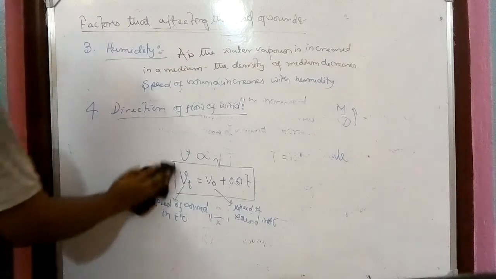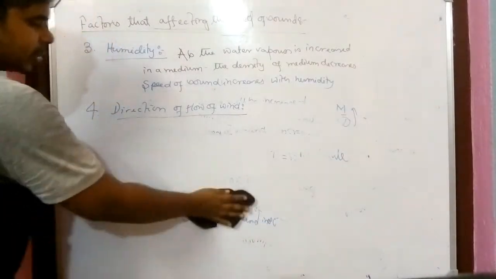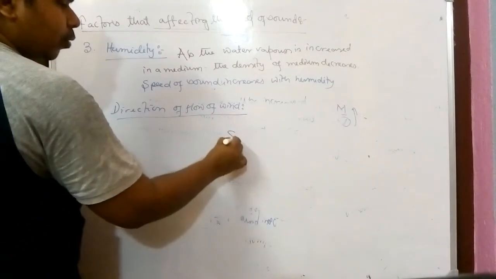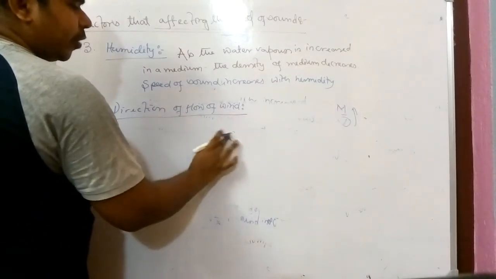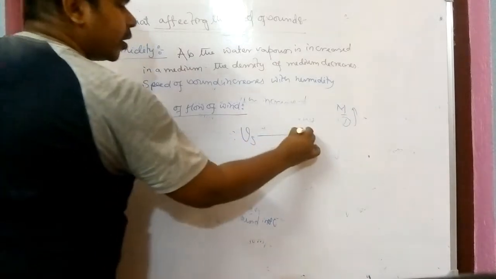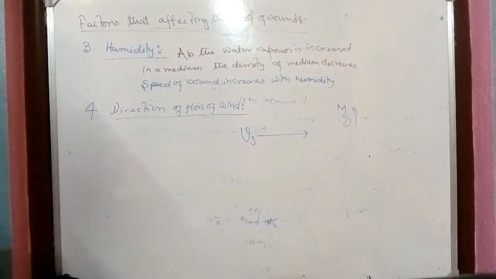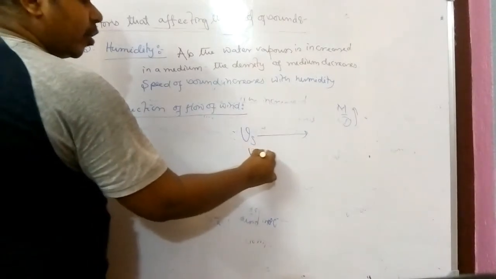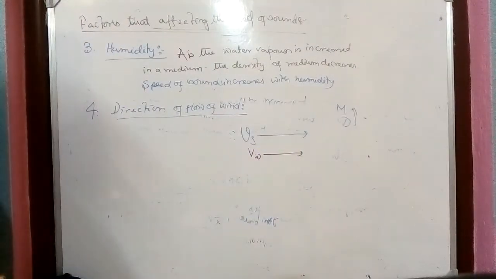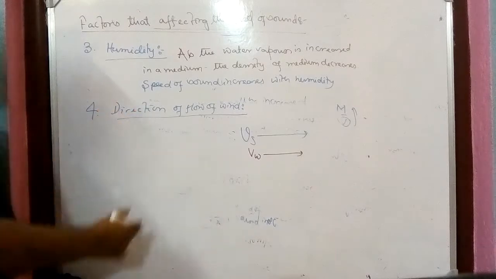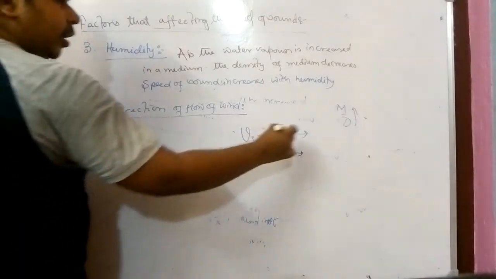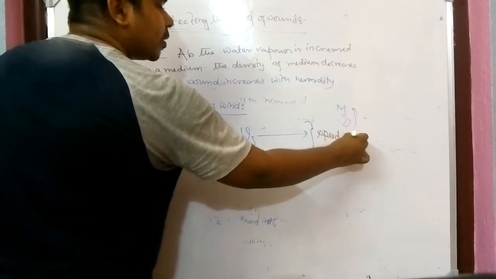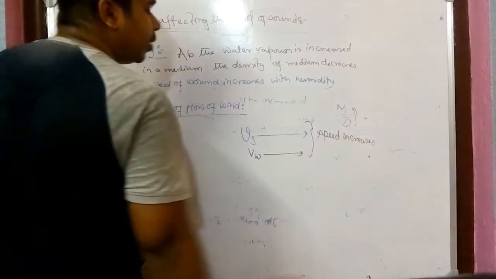Even if I had not told you, by common sense you can understand in which direction sound moves. If the sound moves in this direction with a velocity vs, and the speed of wind vw is also in the same direction, then definitely in this case the speed of sound increases.